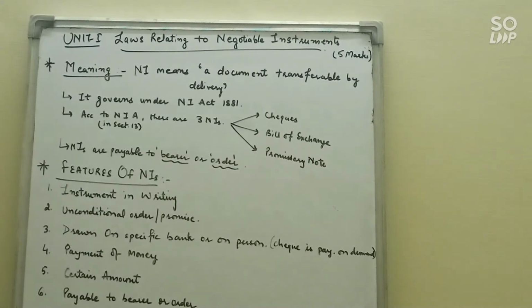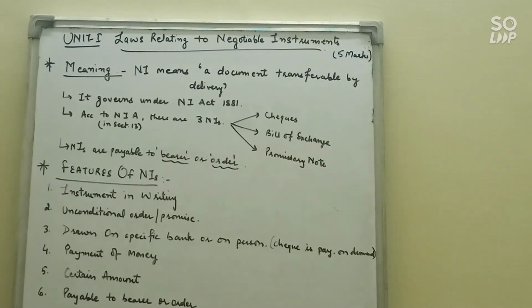We will not consider it as a negotiable instrument because it contains the quantity of the product. It doesn't contain any money. So we can draw these negotiable instruments for making payment in form of money only. Clear? The next is certain amount.